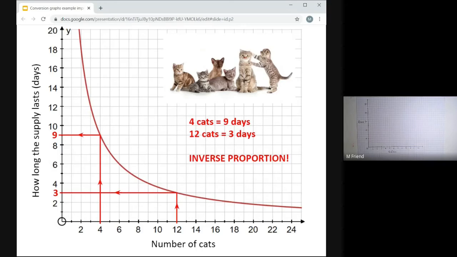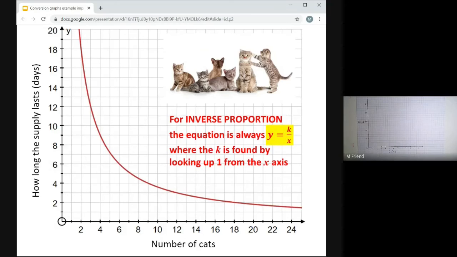There is one more little twist here. When it's an inverse proportion situation, something stays the same, but something is different about the equation. So if I want to find the equation of this graph, it's no longer y equals a number times x. It's no longer k times x. It's y equals a number divided by x instead, which again is probably not that surprising, because as one number gets bigger, the other gets smaller, and that happens with division, doesn't it? If you divide by a bigger number, you get a lower answer. So it's much like before. It's still looking up the number 1, but it's now k divided by x instead.